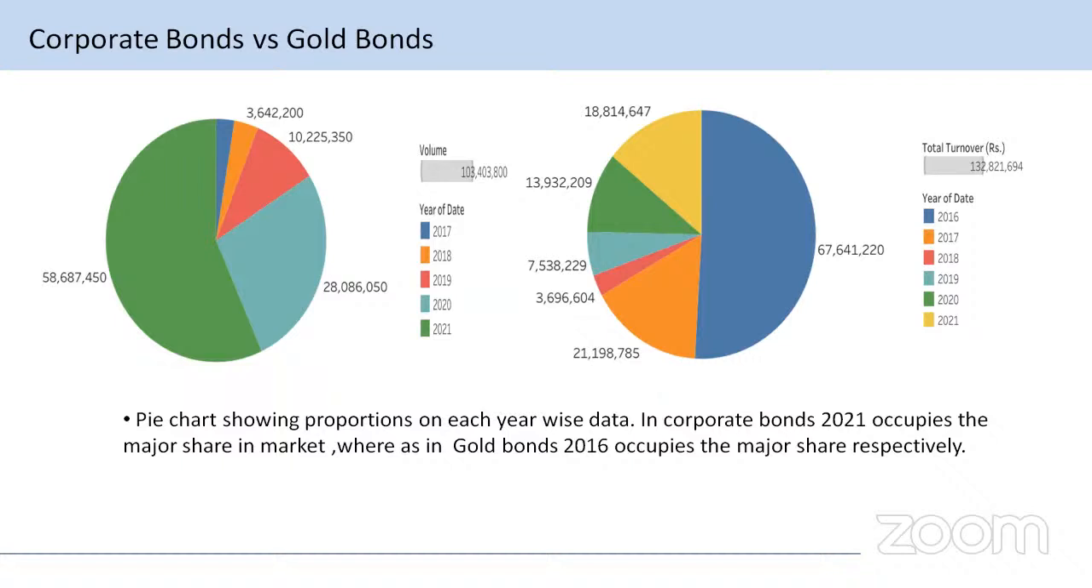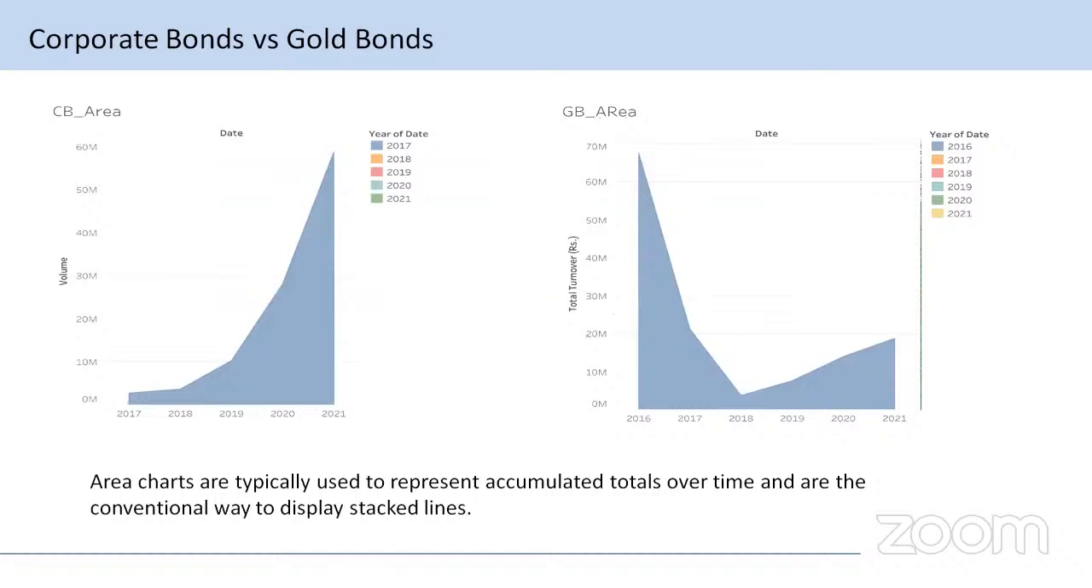96,604 rupees. The turnover of gold bond in 2019 is 75 lakhs and 38,229 rupees. The turnover of gold bond in 2020 is 1 crore 39 lakh and 32,209 rupees. The turnover of the gold bond in 2021 is 1 crore 88 lakh 14,647 rupees. Now move to the next slide.